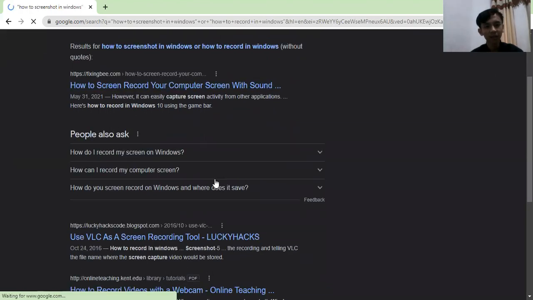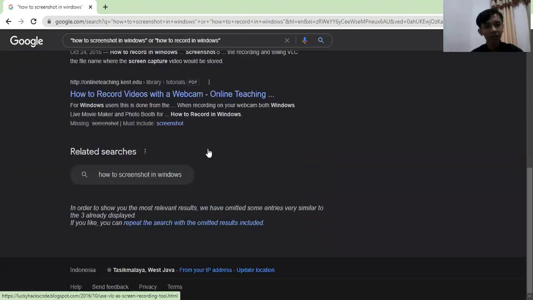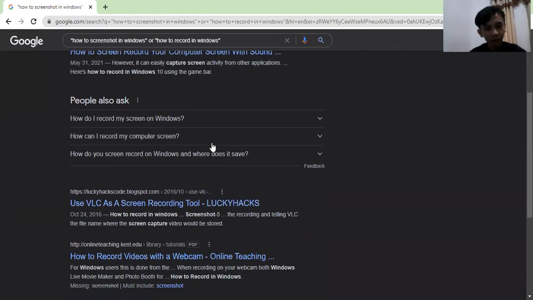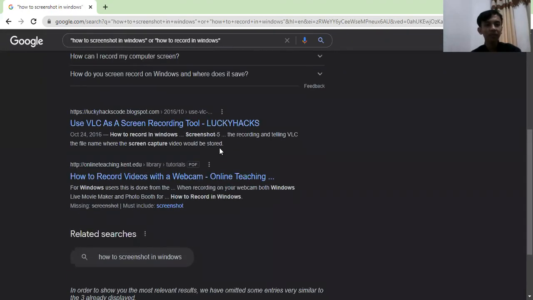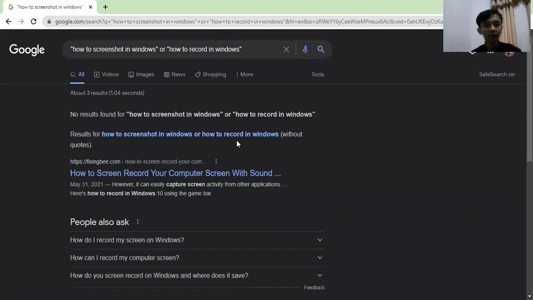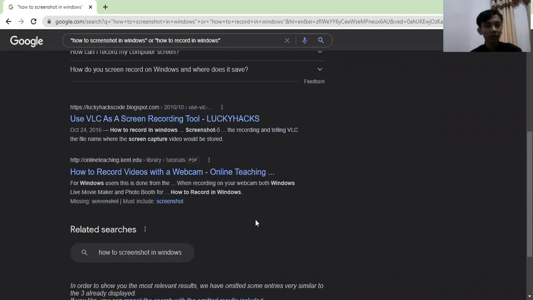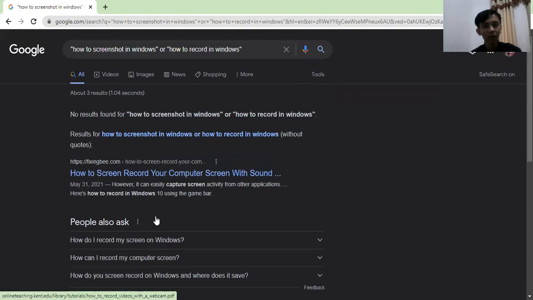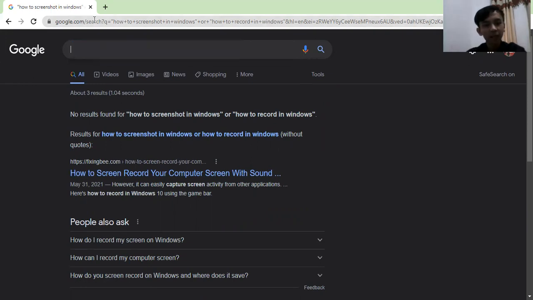Okay, as you can see, it lags because there is not much about this search. You can see this is how to screenshot and how to record. You will see two topics at once if you use this technique.